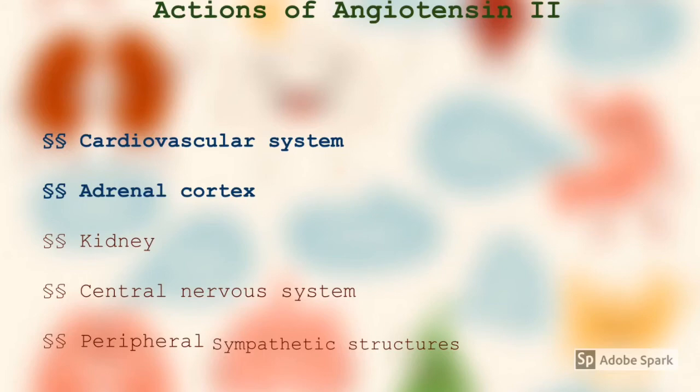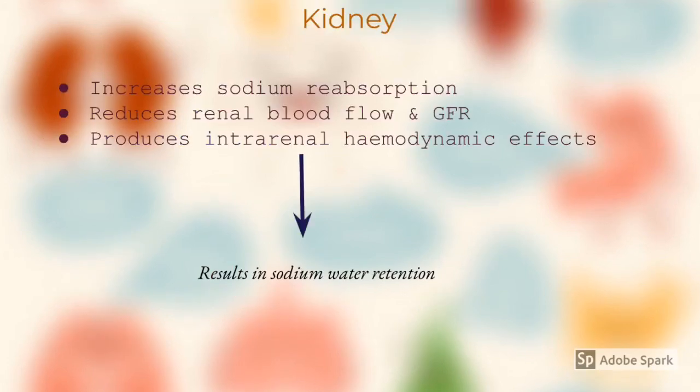Let's discuss the action of angiotensin on the kidney. In the kidney, it increases sodium reabsorption, as we have seen in the adrenal cortex. Here also sodium reabsorption is increased, and it also reduces renal blood flow and glomerular filtration rate. GFR is glomerular filtration rate. And the third point is it produces intrarenal hemodynamic effects which result in sodium and water retention.